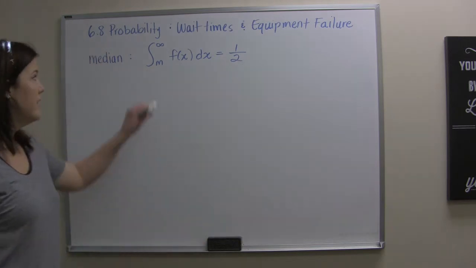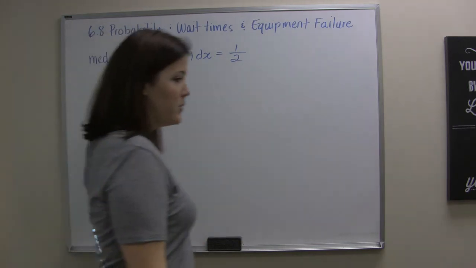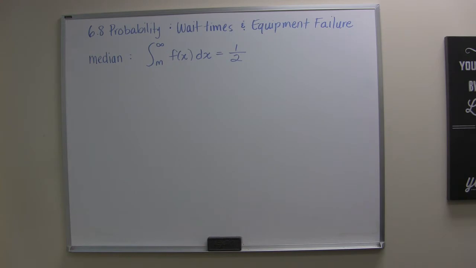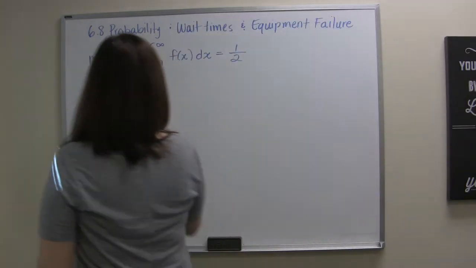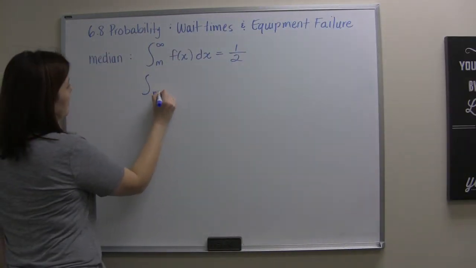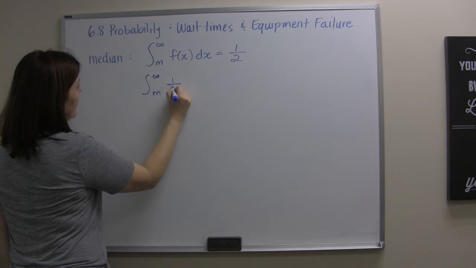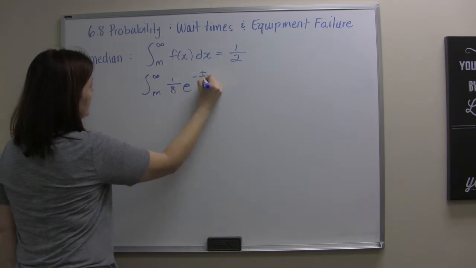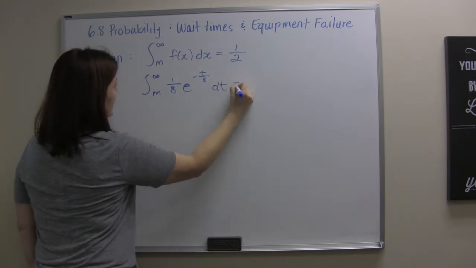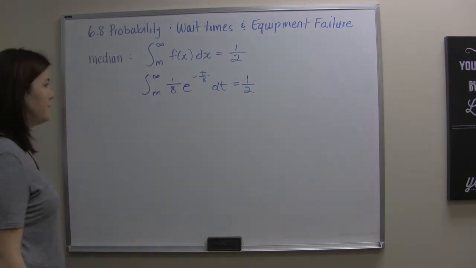So we're looking for m, which means we're going to have to go through the integration process in a different way, and then figure out if we can work backwards for m. So the function that we were working with was 1 over 8 e to the negative t over 8 dt, and we'd like that to be 1/2.